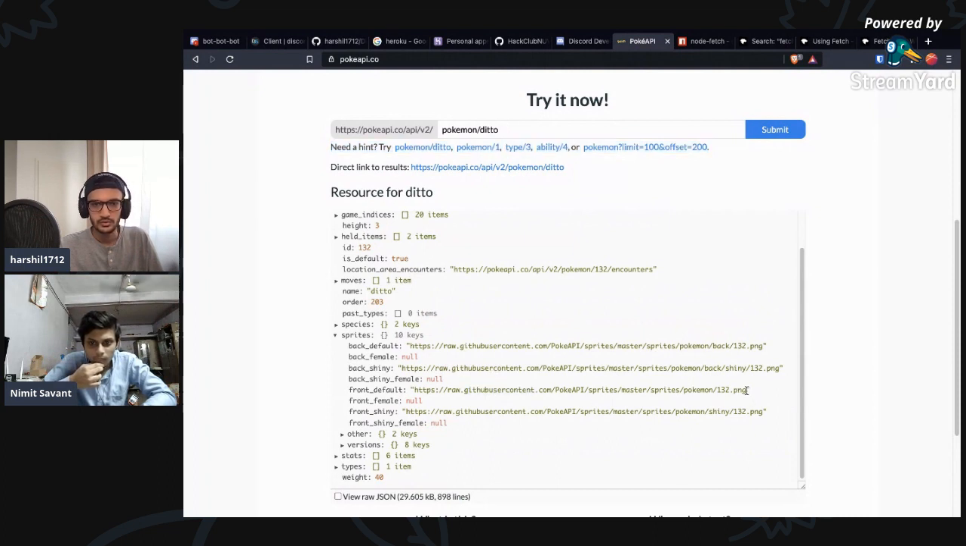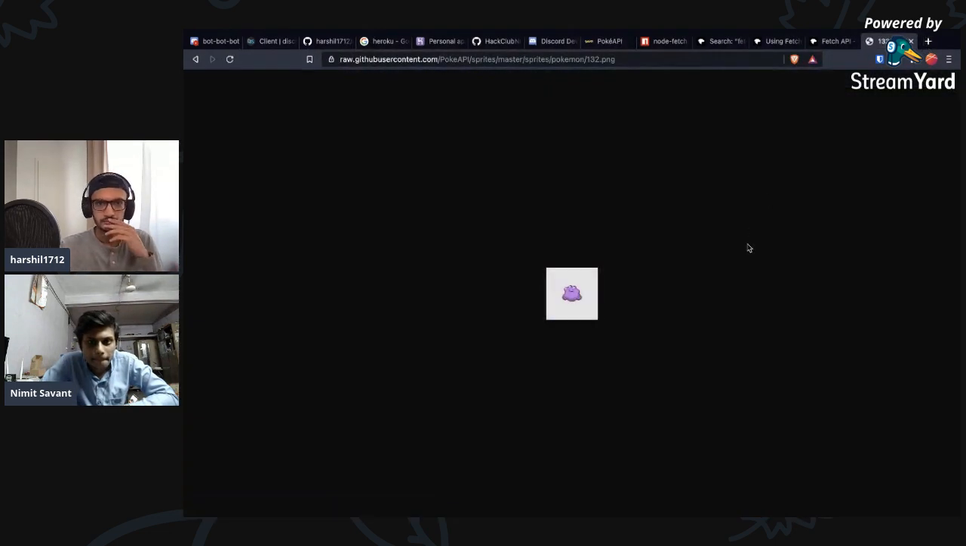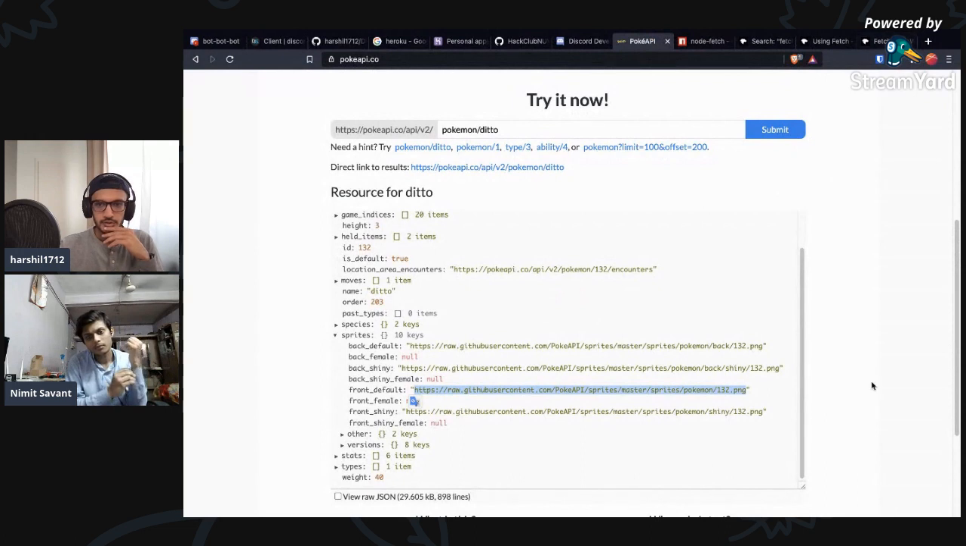We can go with front default. Okay. I just wanted to try to open it without going to a new tab. Yeah, okay. Amazing. Nice. All right, so we have the image.